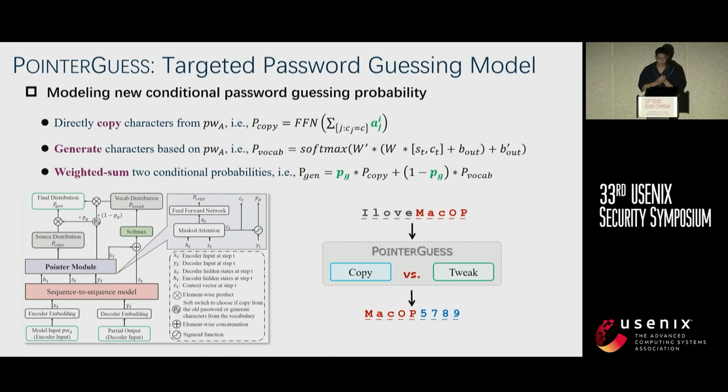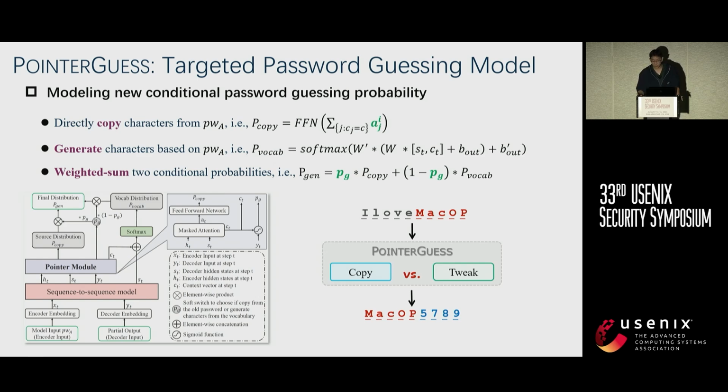We use the attention score of the characters in the old password to generate the conditional probability of copying characters. Of course, to be more effective, we employ a mask attention module to modify the attention score so we can focus on the valid characters only, ignoring things like placeholders or other useless signals.